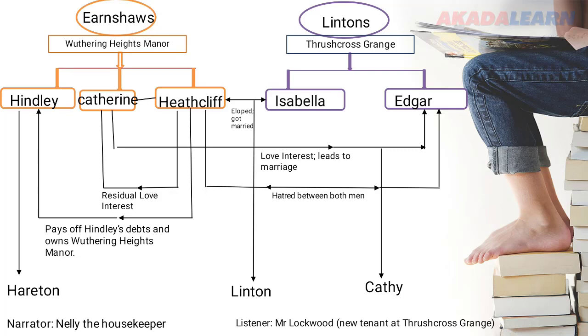And in order to own Thrushcross Grange, Heathcliff forces Cathy, Catherine and Edgar's daughter, to marry his son Linton, his son with Isabella. By the time he has control of Wuthering Heights, and with Edgar's death, he has control of Thrushcross Grange. So you see, he now owns both manors. He owns the two mansions.